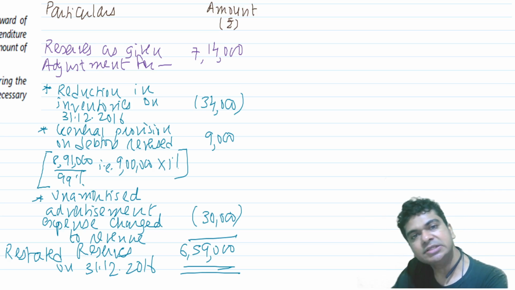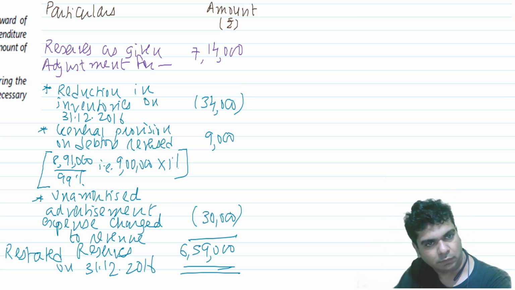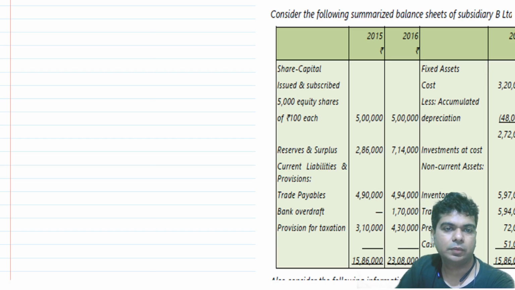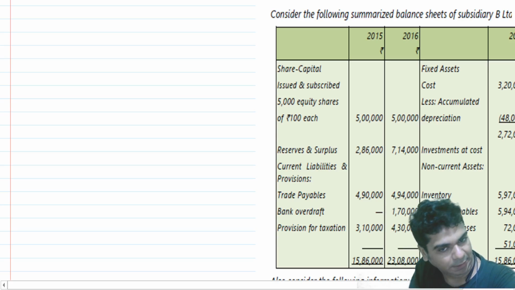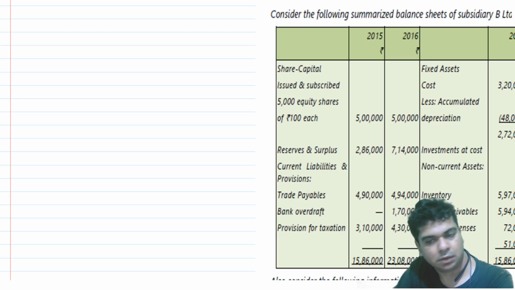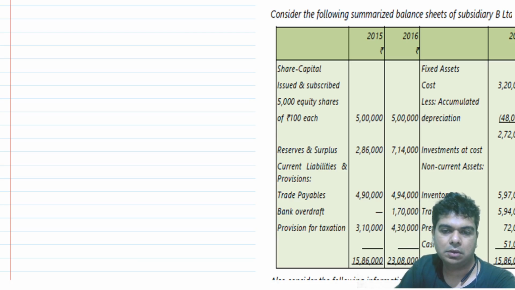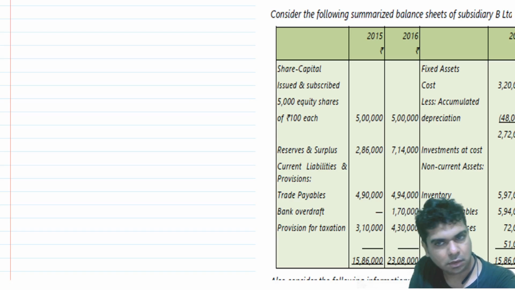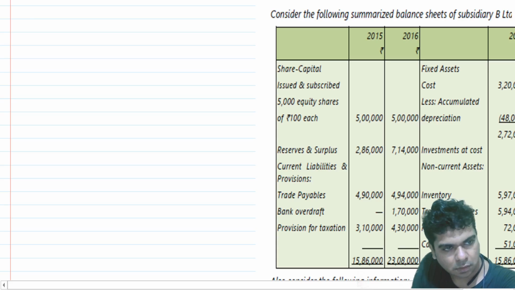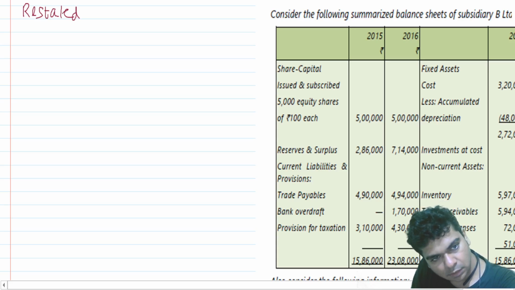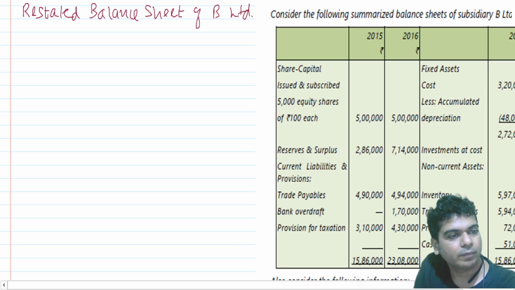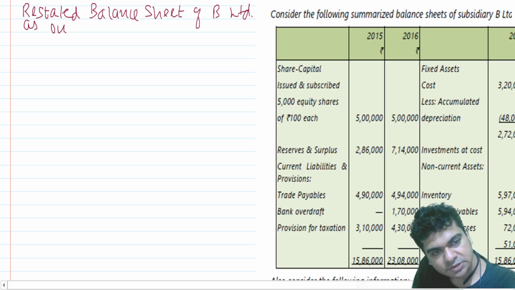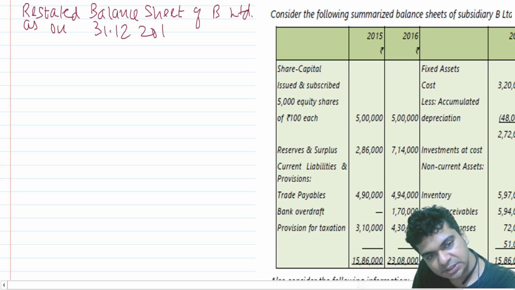Let's prepare the restated balance sheet. So we say restated balance sheet of B Limited as on 31st December 2016.